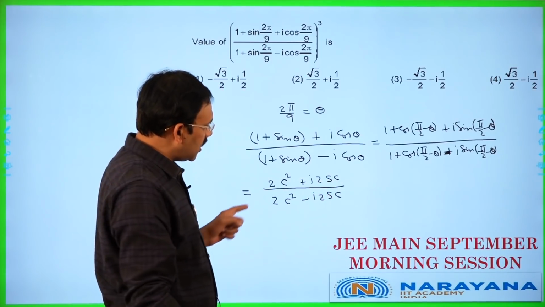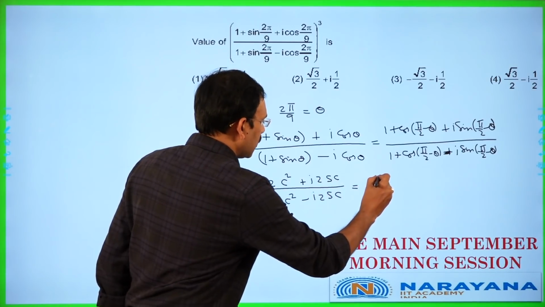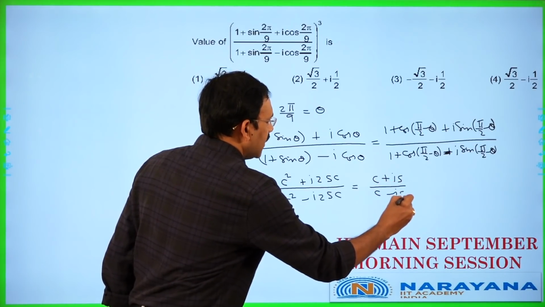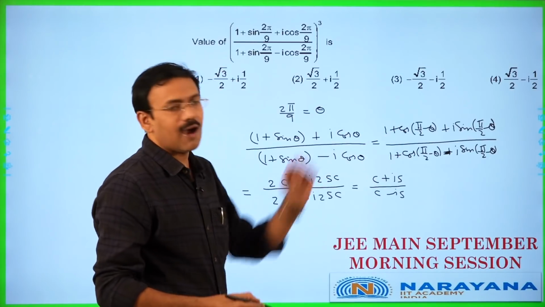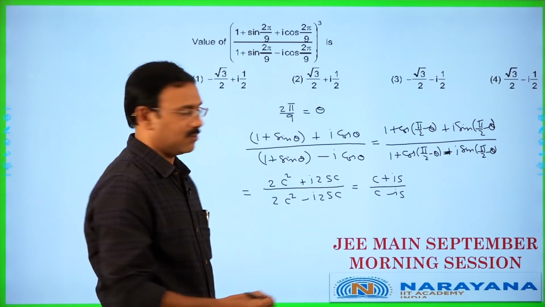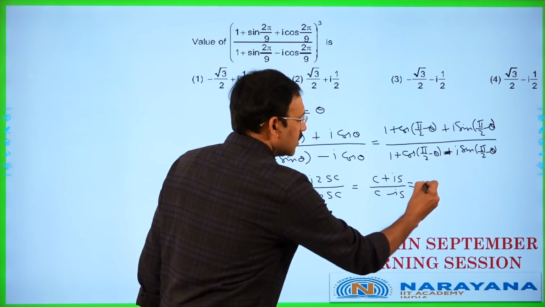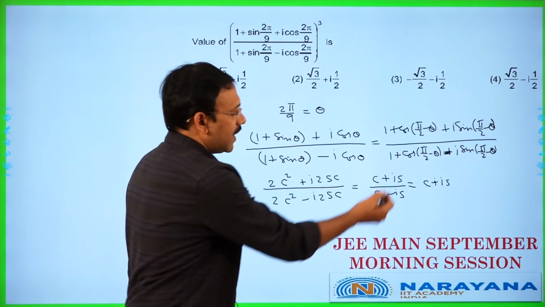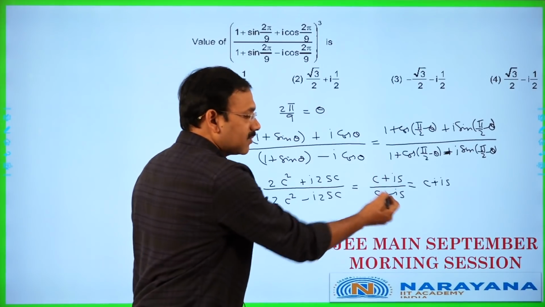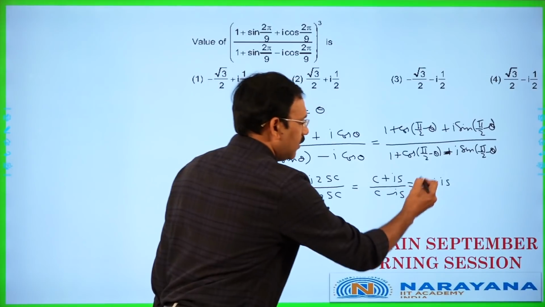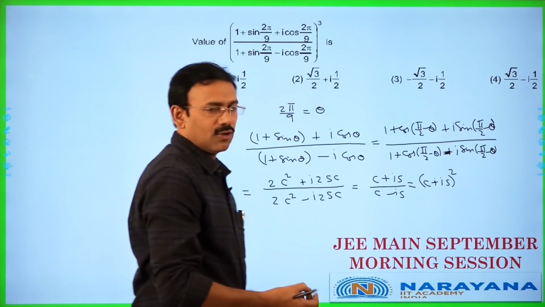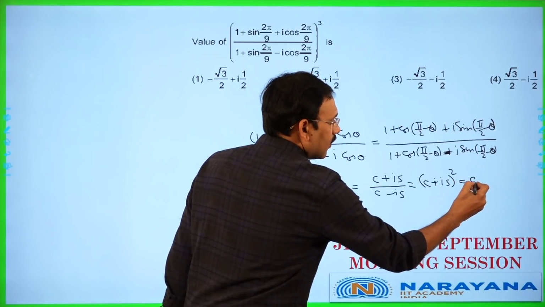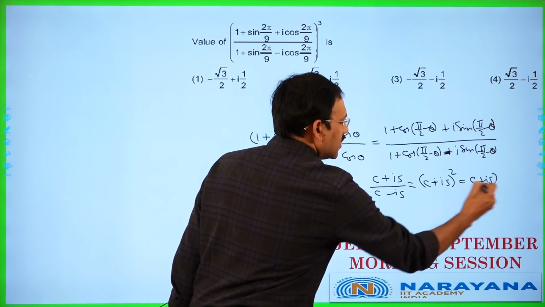You can take 2c common, so that you are going to get (c plus is) by (c minus is), where theta is half of this, pi by 4 minus theta by 2. Friends, this is c plus is, because c plus is I can multiply with c plus is, this becomes (cos square theta plus sin square theta), which is 1, whole square. So this is going to be (c plus is) whole square is left.